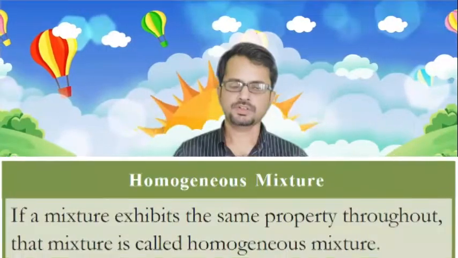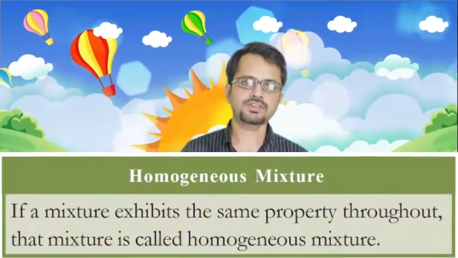But when we come to chalk powder and water, we can observe chalk powder is not uniformly arranged in the water. At the bottom you can see more chalk powder, more solids. Some of them will be floating. Some of the chalk powder is dispersing inside the water. So it is not uniform, right? So of the two types of mixture, sugar solution and chalk powder, one we can call a homogeneous mixture and the other we can call a heterogeneous mixture. Sugar solution is an example of a homogeneous mixture. Chalk powder and water is called a heterogeneous mixture.